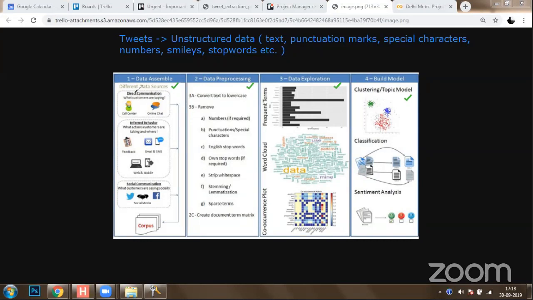Now, from where can you collect the data? When it comes to data assembly, it is not just that we can collect data from Twitter. Instead, in case there is direct communication, let's say with a call center, or an online chat going on, you can collect that data. You can collect data from inferred behavior, what actions customers are taking and where. So you can collect data from feedback forms, from email, from SMS services, from WhatsApp, from websites, from mobile phones. Along with that, you can also collect data from social networks.